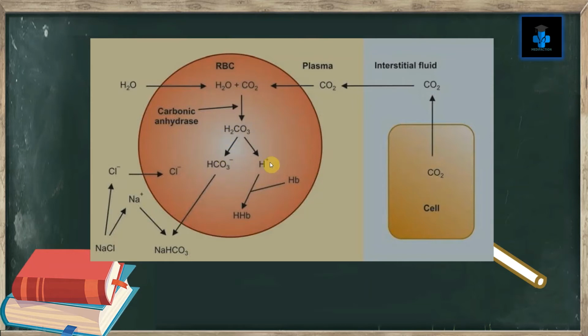It then dissociates and the hydrogen ion combines with hemoglobin, whereas the bicarbonate ion moves outside and reacts with NaCl and forms NaHCO3, and the remaining Cl gets into the RBC. This is called the chloride shift. The CO2 is given by the cell as a byproduct of its metabolism.